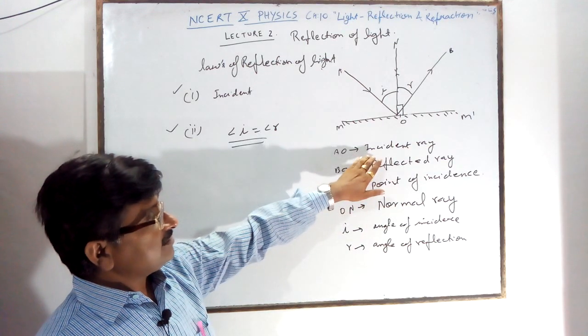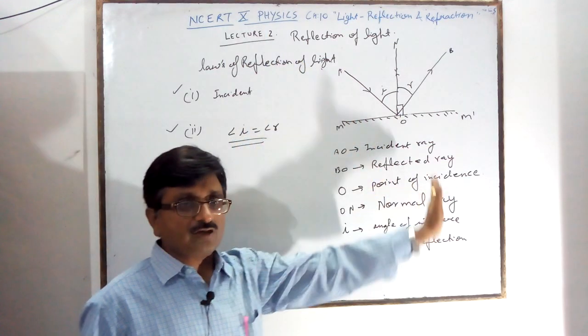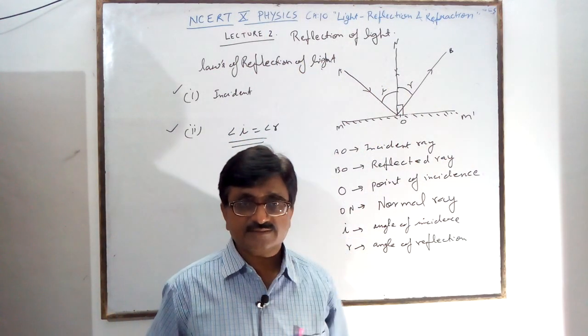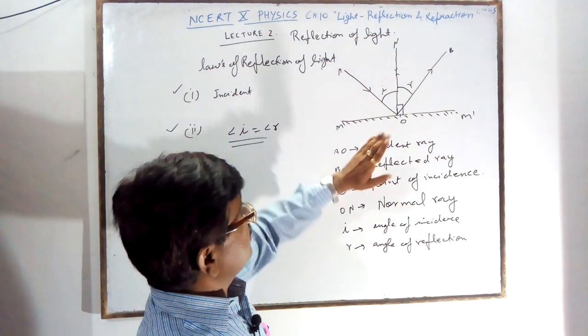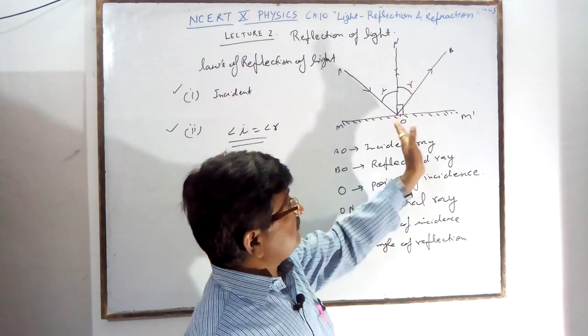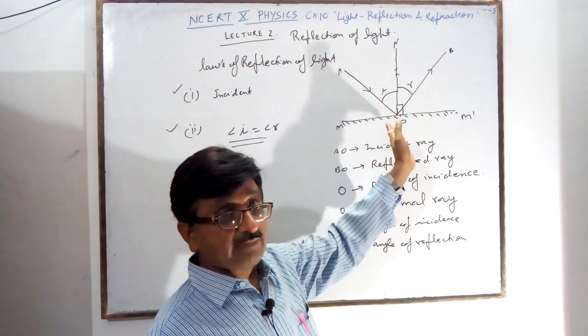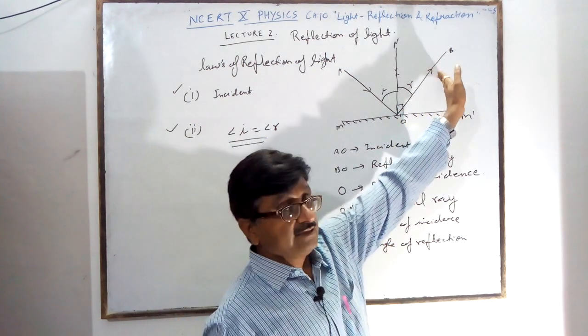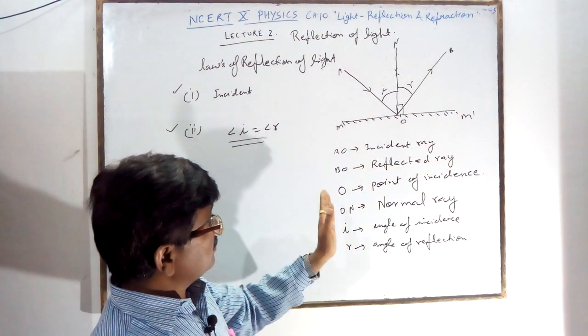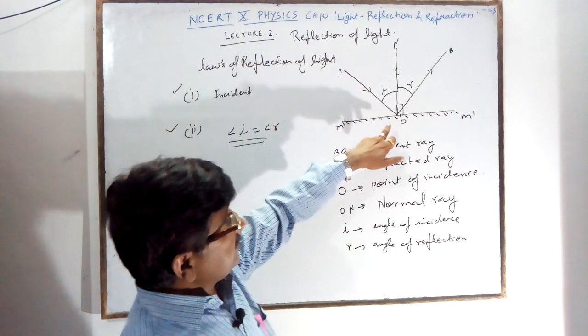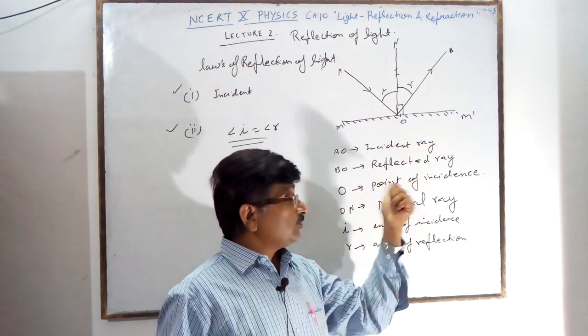Which ray is called the incident ray? The ray coming from the source of light is called the incident ray. The ray reflecting back from the object or mirror is called the reflected ray. The point at which it strikes is called the point of incidence.